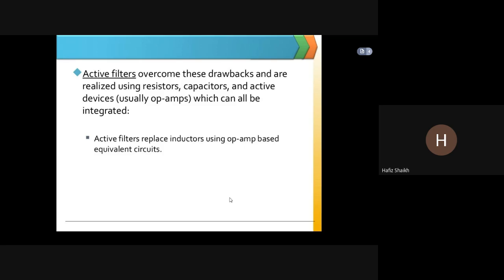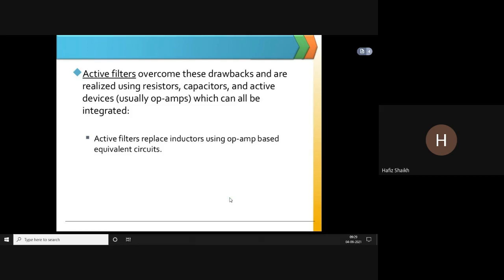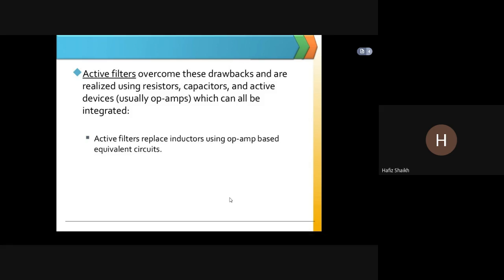Active filters overcome these drawbacks and are realized using resistors, capacitors, and active devices, and can be integrated. You can see active filters replace inductors, so inductors are not considered in active filters, and op-amp takes the place of inductors, you can say that.